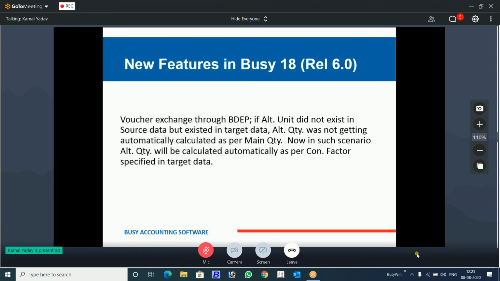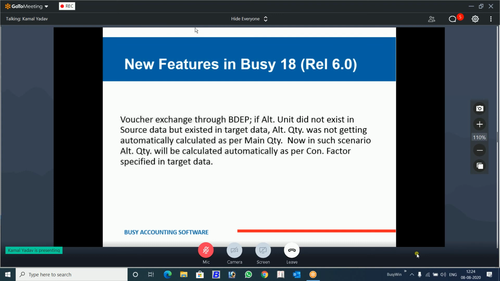There is another thing, the PG Data Exchange platform. There was a problem earlier. Suppose in the source data there were two units, pieces and box, and you have given the conversion of 10 pieces to make one box. The target company has this alternate unit feature, but the source data has only one unit, pieces. They are not maintaining the alternate unit.